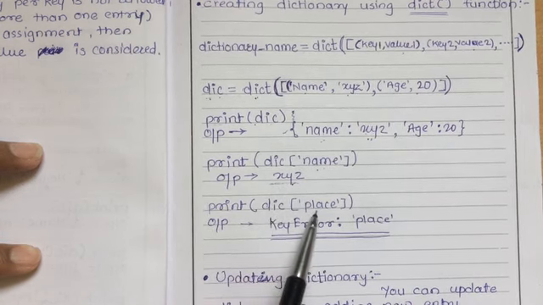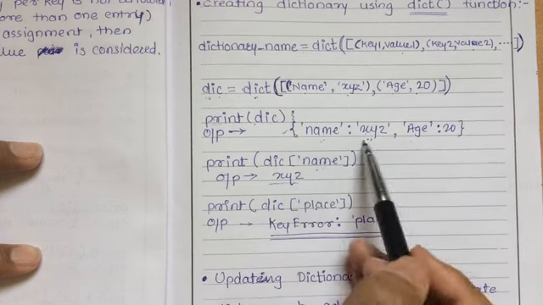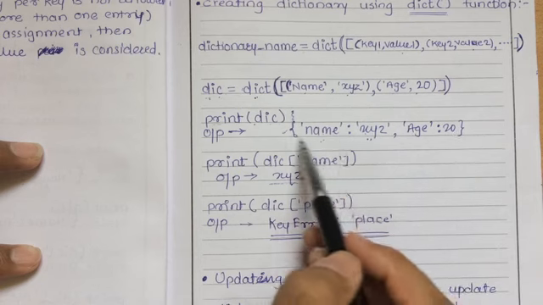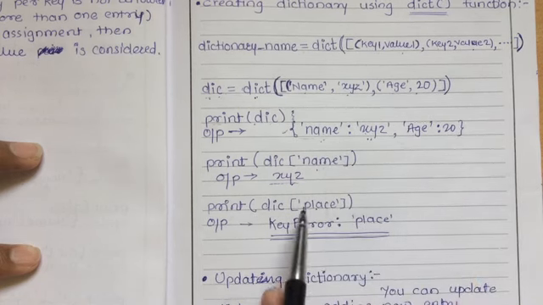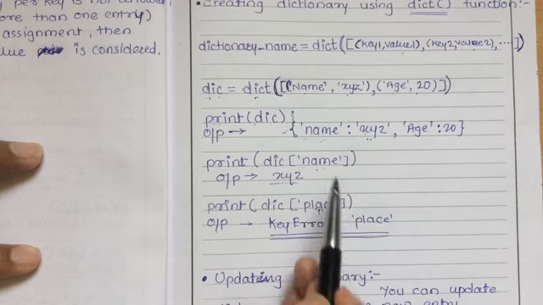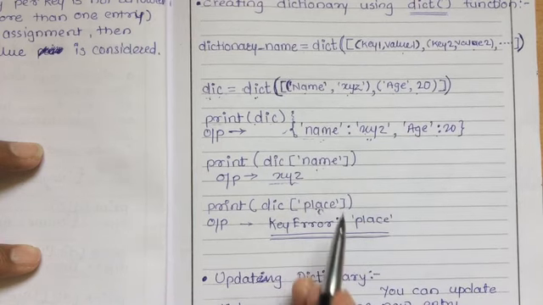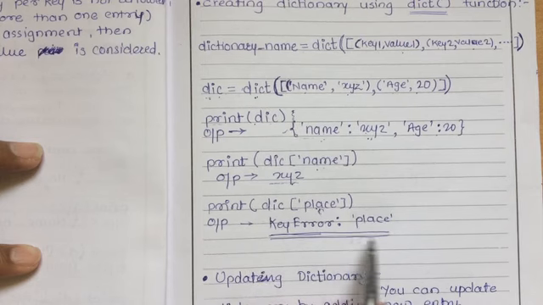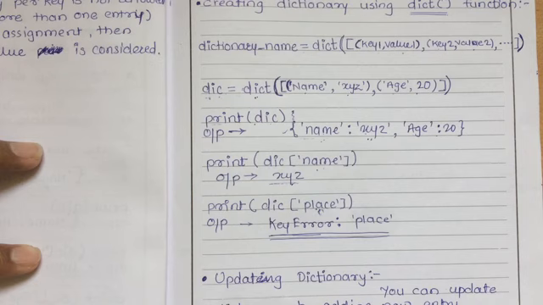Now suppose I print the place. This is a key, but the place key is not there in this dictionary. If I try to print this key, what value will I get? As this key is not present in the dictionary, I will get the output KeyError place.